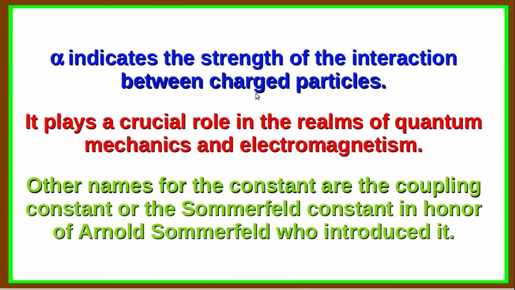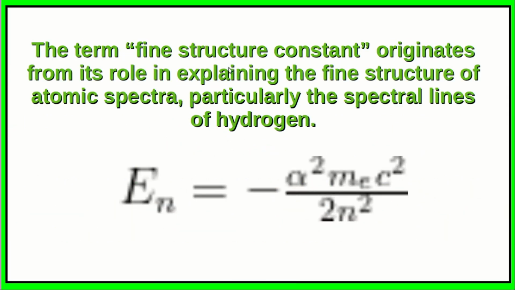Alpha indicates the strength of the interaction between charged particles. It plays a crucial role in the realms of quantum mechanics and electromagnetism. There are other names for the constant like the coupling constant or the Sommerfeld constant, in honor of Arnold Sommerfeld, who introduced this in his study of the atomic spectra. The term fine structure constant originates from its role in explaining the fine structure of atomic spectra, especially the spectral lines of hydrogen. The energy levels of hydrogen are given in terms of the fine structure constant.